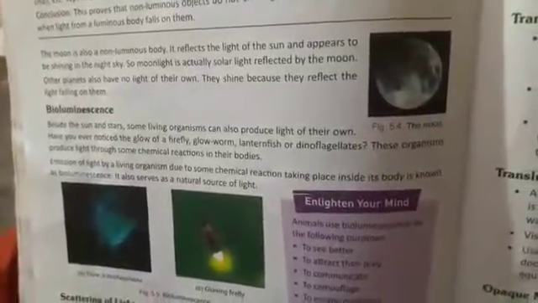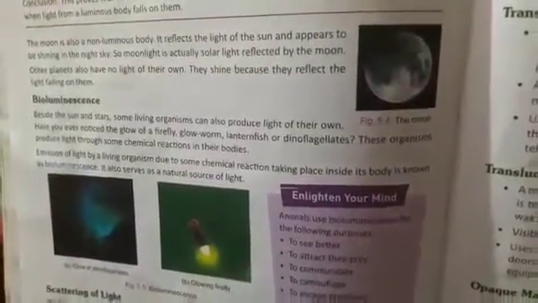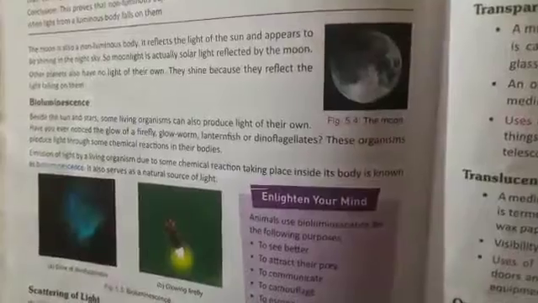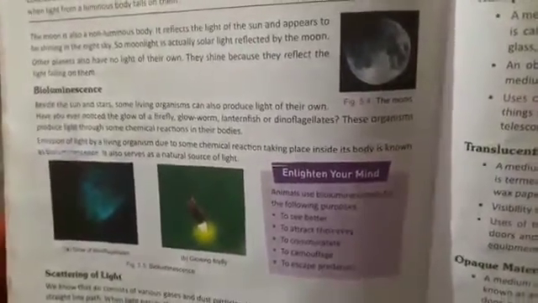Next topic we will see bioluminescence. Besides the sun and stars, some living organisms can also produce light of their own. Have you ever noticed the glow of a firefly, glowworm, lantern fish, or dinoflagellates? These organisms produce light through some chemical reaction in their bodies. Emission of light by living organisms due to some chemical reactions taking place inside its body is known as bioluminescence. It also serves as a natural source of light.